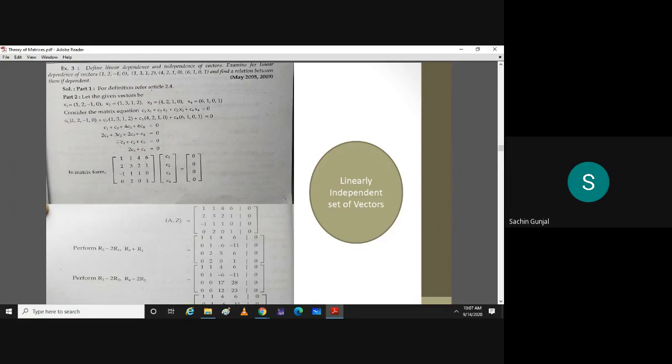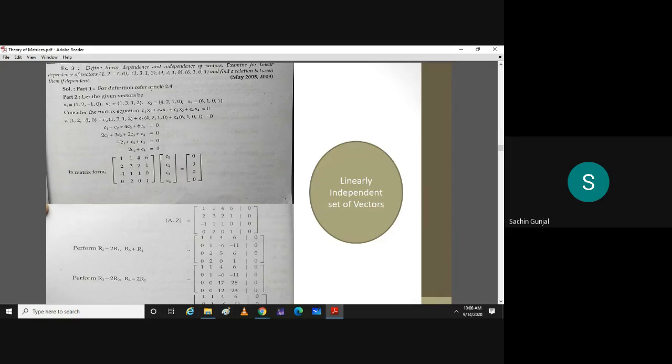Then take first component of each vector, add them. So here it is C1 plus 2 times C1 plus 4 times C3 plus 6 times C4 equal to 0. First component of this vector is 0. Then second component: 2 times C1 plus 3 times C2 plus 2 times C3 plus C4 equal to 0.